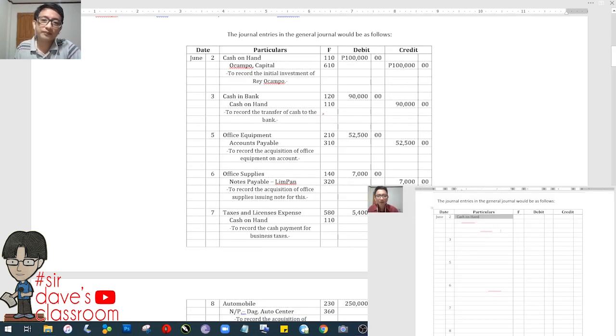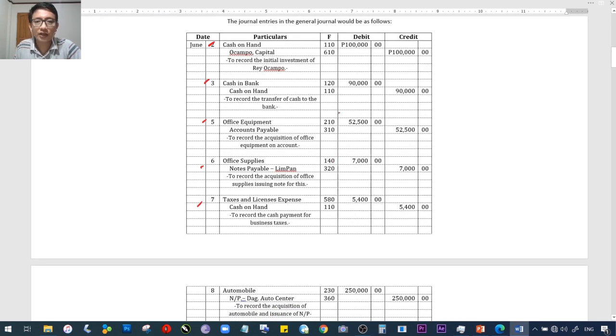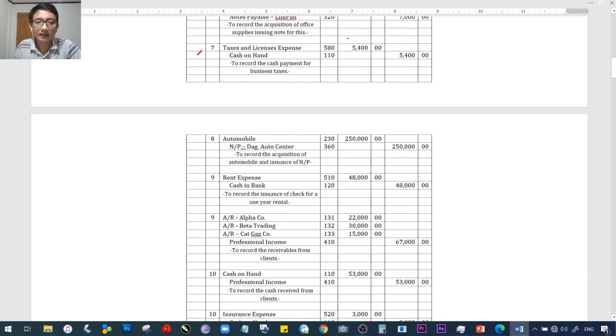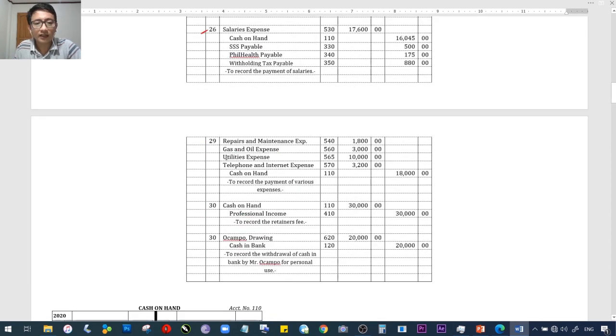Alright? Debit, cash on hand. So, kailangan tumingin ka dun sa iyong chart of accounts. Tama? Okay, from June 2, 3, 5, 6, 7, these were our journal entries. Okay, debit, credit, with a simple description, including the reference column, okay, the money columns, debit and credit. Transactions, June 8, 9, 10, 21, 26. Okay? 29, 30. All of this from your chapter 5.